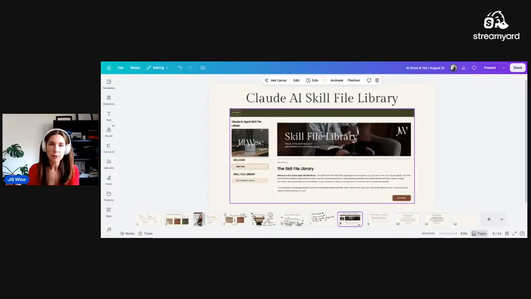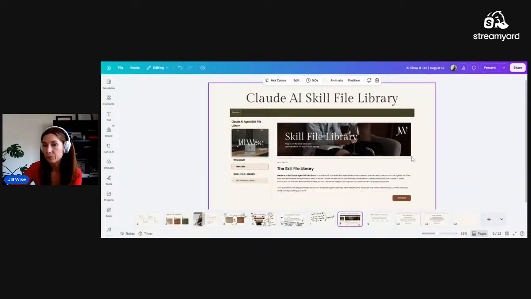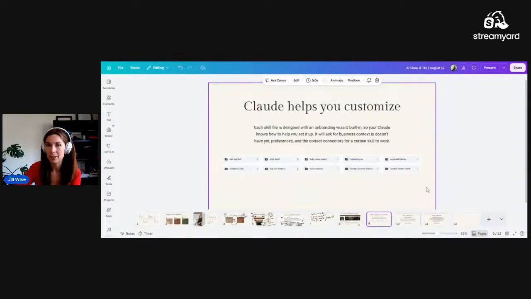Not all of these are going to be relevant to you, but across the 10, I bet you at least half are. And if they are, then that is a no-brainer to use. Not just because of the skills themselves, but because then you can see how skill files should be created. And you can use this to help train your Claude as well, to make it specific to your business. The thing that I like the most about these skills and how I've built them, which when I figured this out, I was like, this is so exciting.